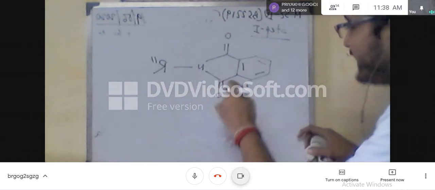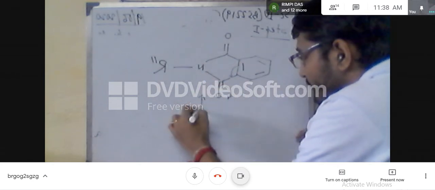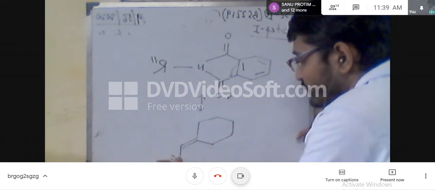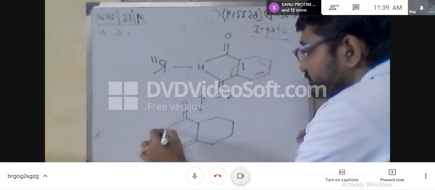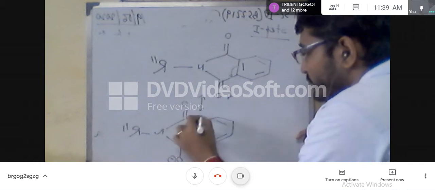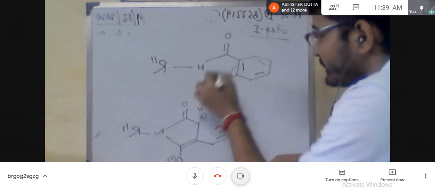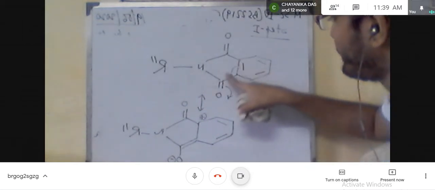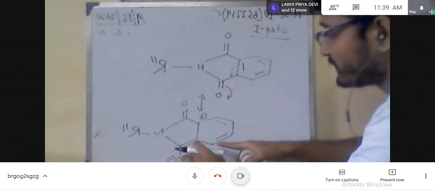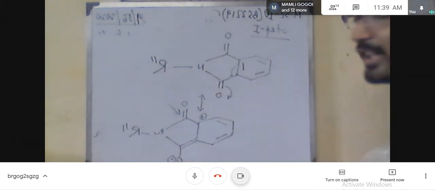So that means this is O minus, plus. Now you can see that here the electrophilicity of this carbonyl carbon is satisfied by the involvement of this benzene ring pi electron cloud. So when it is involved here, this remains unaffected. So that means both the centers are not equally electrophilic. Now this center becomes more electrophilic in nature. So here you have to add some nucleophile which can attack particularly at this center.